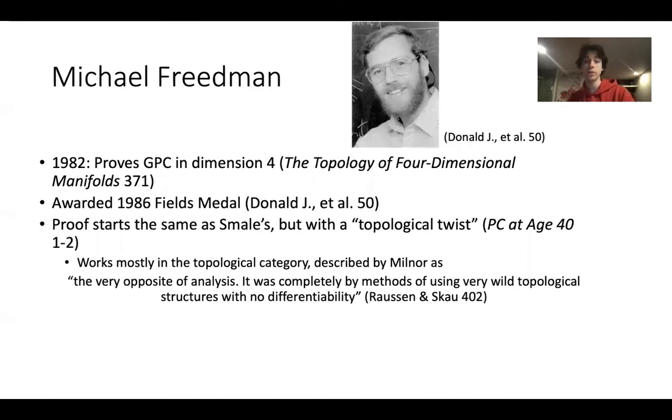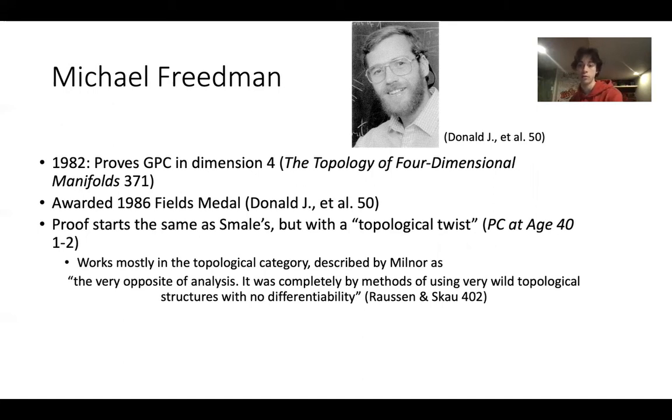The next major result was Michael Freedman in 1982, who took care of the case for dimension 4, and he was awarded the 1986 Fields Medal. He describes his proof as starting the same as Smale's, but with a topological twist. And Milnor describes his proof as the very opposite of analysis, relying on methods of very wild topological structures with no differentiability. So that's interesting because he's working very much in the topological category, whereas Smale's proof was almost completely in the smooth category.